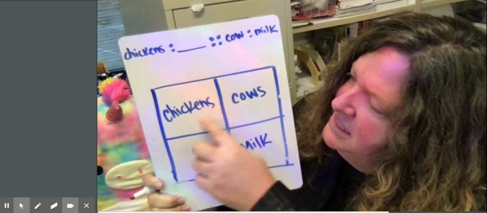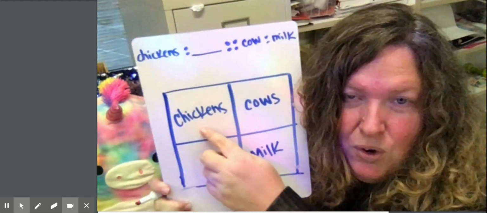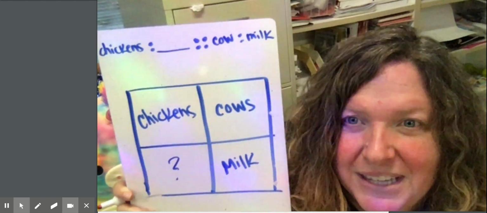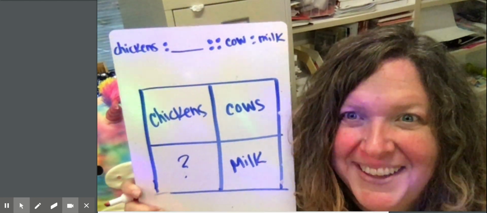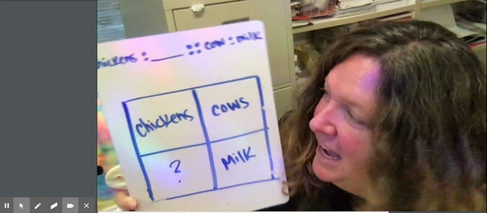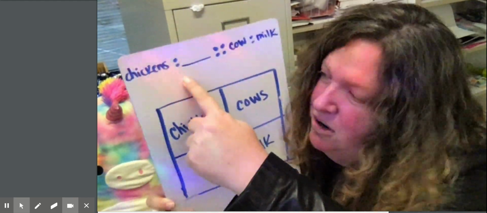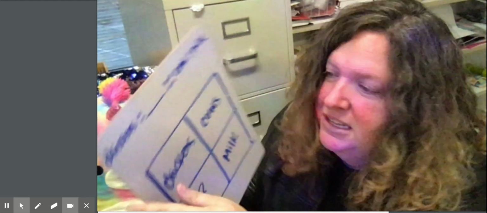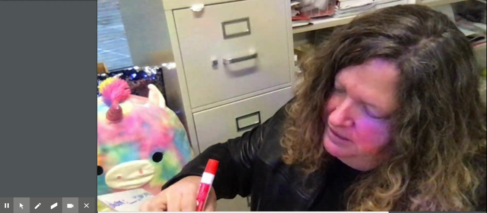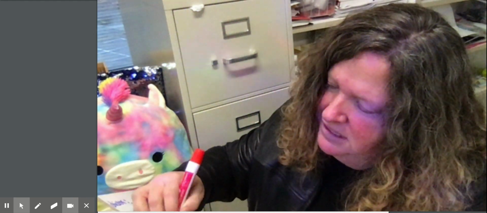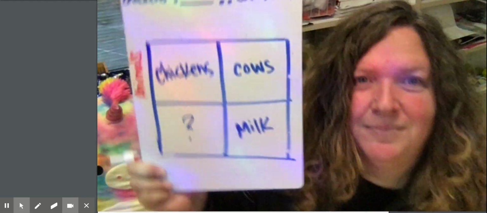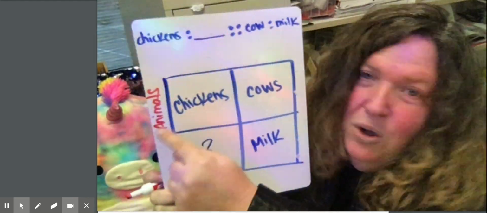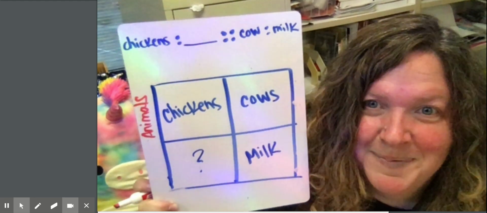This time we have chickens and cows in a row. Where am I going to put the label? In the row. I can't put animals up here because look, this is chickens and eggs and cows and milk. So I've got to put the label animals there. Now that row is labeled animals.